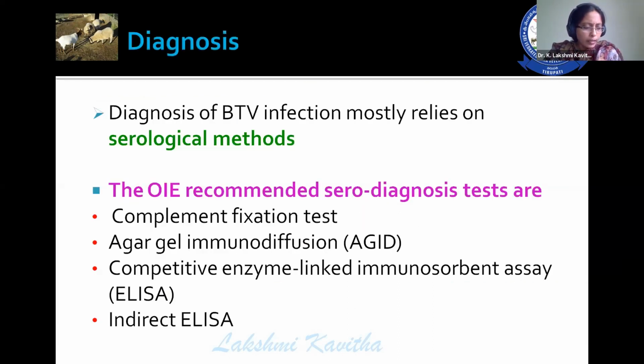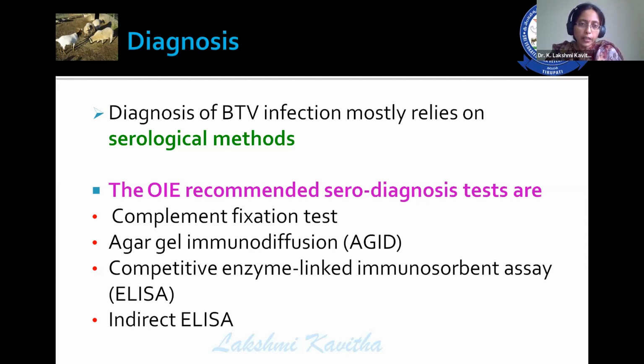Then, clinical signs in other species, that is cattle. In cattle, the virus often shows inapparent clinical signs. It can show fever, stiffness, laminitis, salivation, edema of the lips, nasal discharges, and fetid breath. In some cases there is coronitis, and in some animals fetal or congenital abnormalities. In goats, the animals exhibit very few clinical signs. In deer, the clinical signs are almost similar to epizootic hemorrhagic disease of deer, which is characterized by multiple hemorrhages throughout the body.